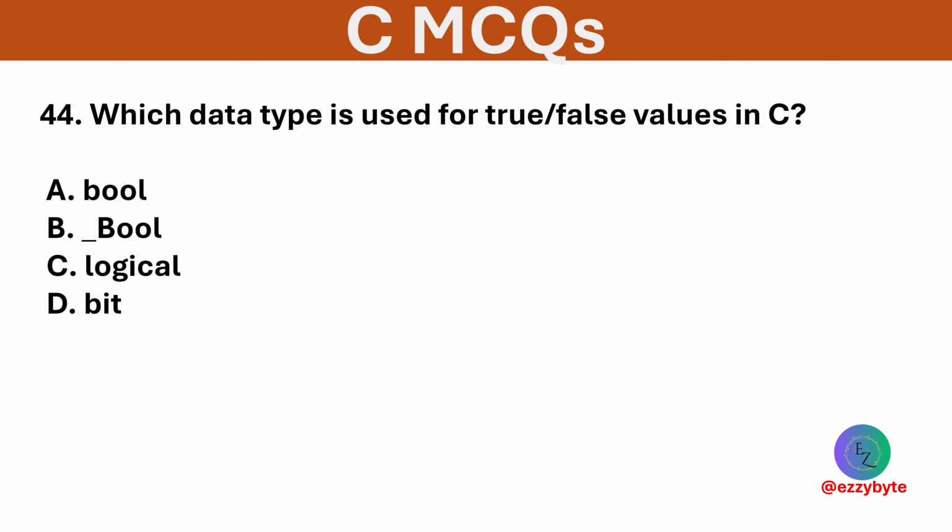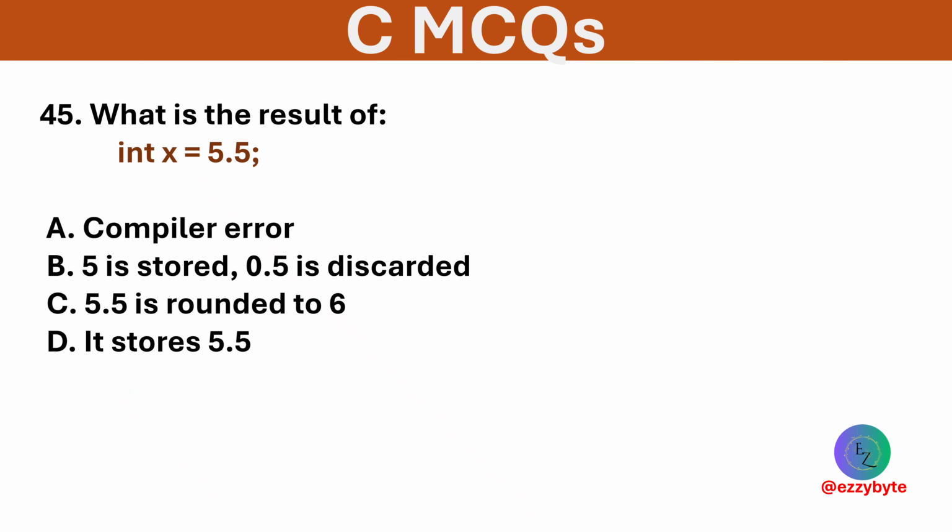Which data type is used for true or false values in C? Options are bool, _Bool, logical, and bit. Option B is correct. C uses _Bool for Boolean values. Bool is available in C99 with stdbool.h.